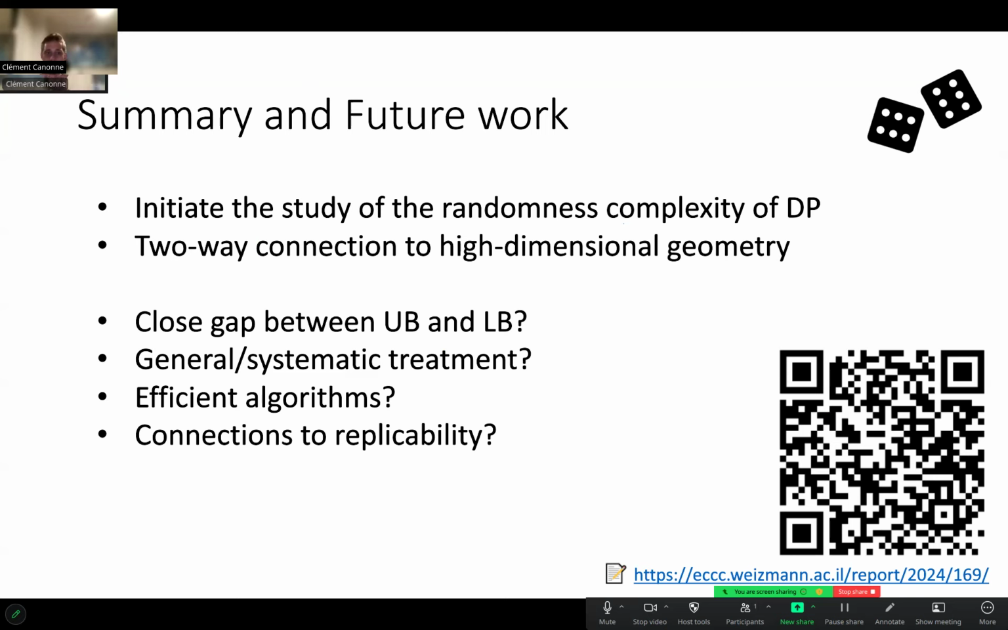And finally, and thanks to Mark Ben for pointing out to us this connection, there are some connections to another recent area, replicability for learning and algorithms. And there seem to be some interesting connections there. Exploring them further would also, I think, be very fruitful and very interesting to do.